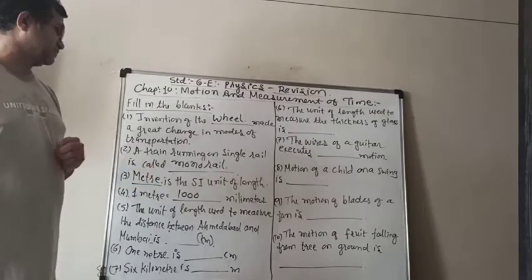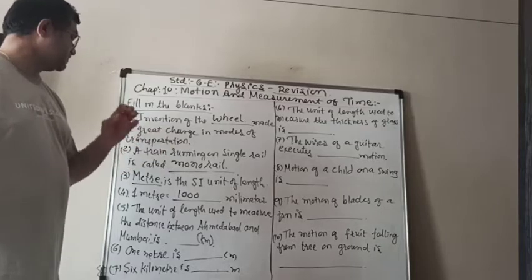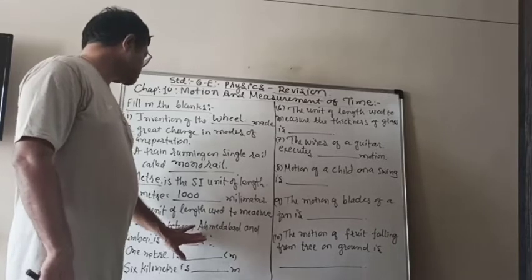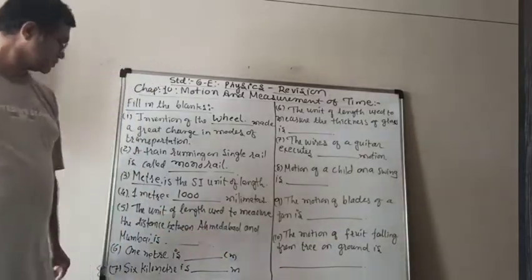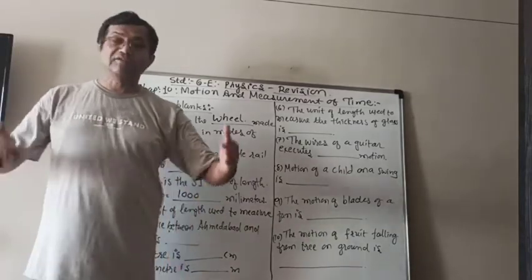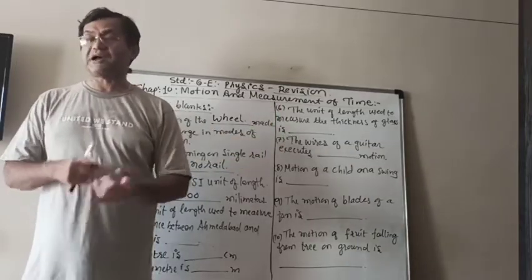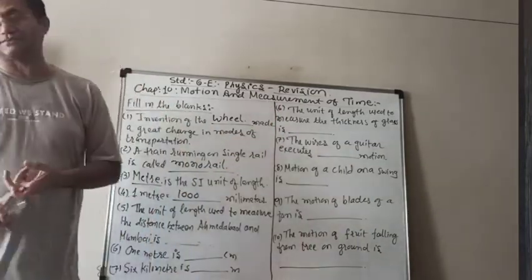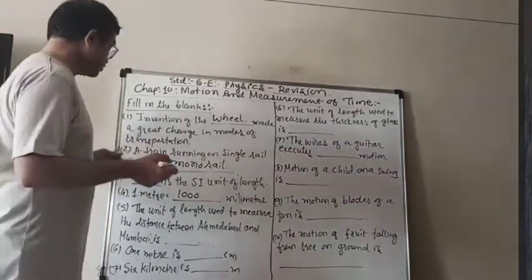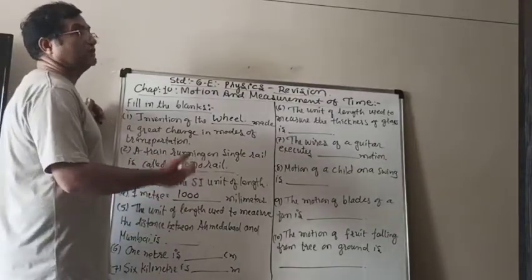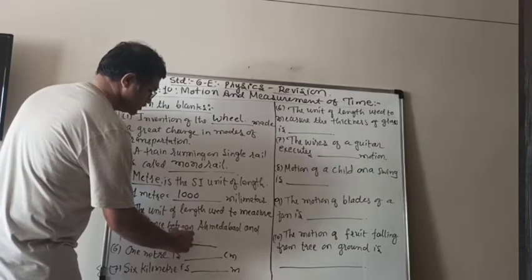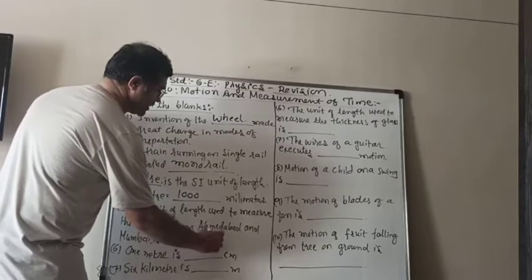The unit of length used to measure the distance between Ahmedabad and Mumbai is blank. Now we know that among the different units, when the distance is big, we can't take centimeter or meter or millimeter. We have to use the bigger unit, which is kilometer. So the distance between two places is measured in kilometer. In short, you can write km also.